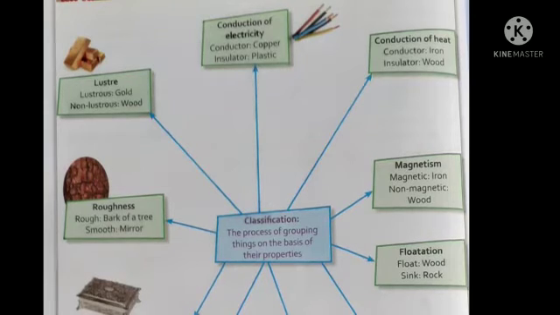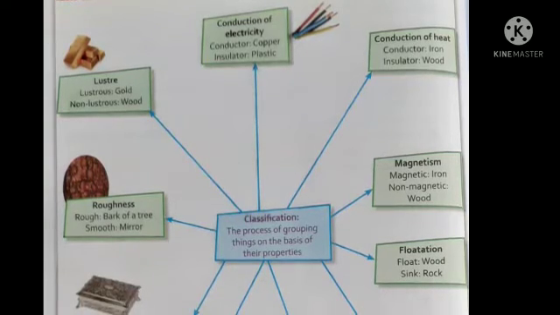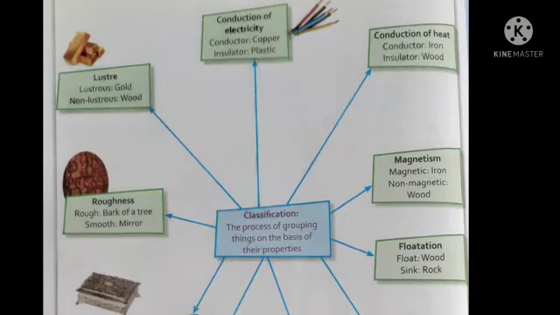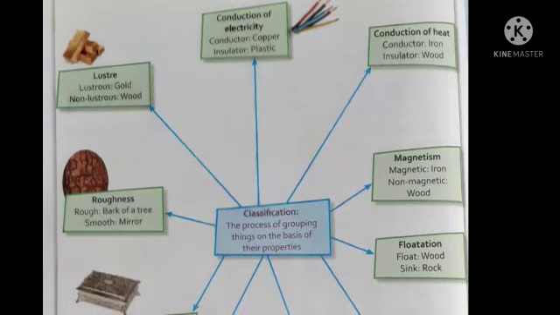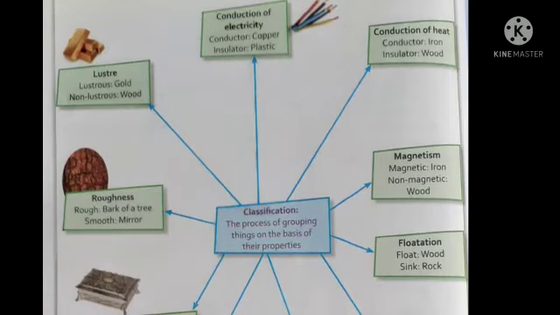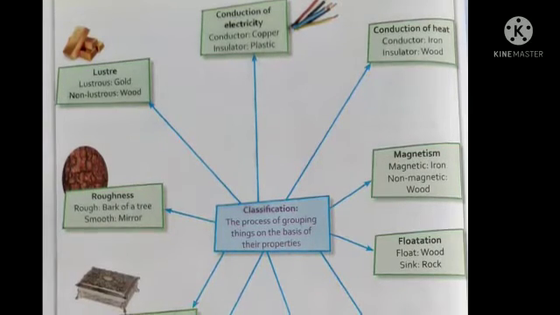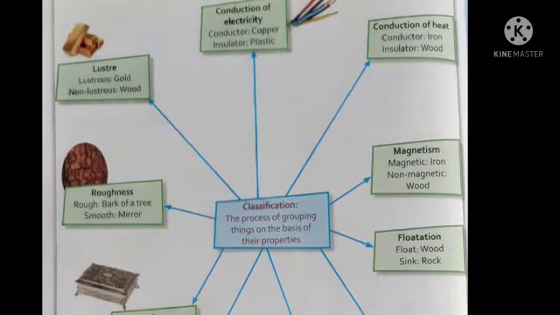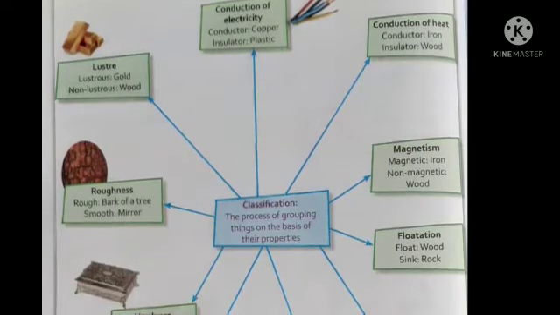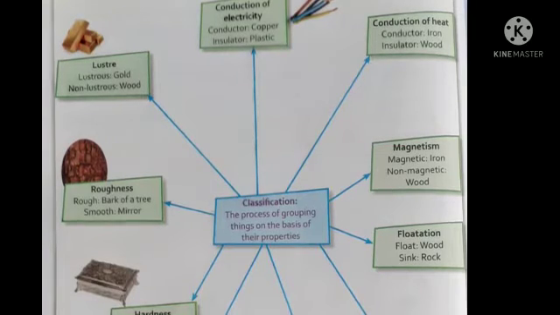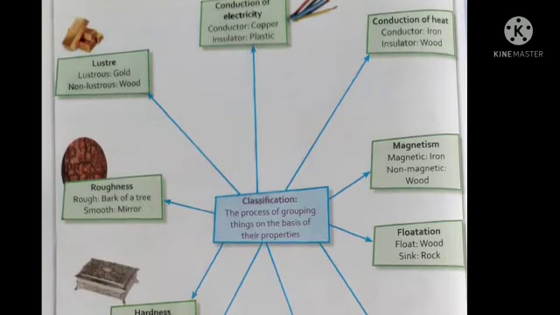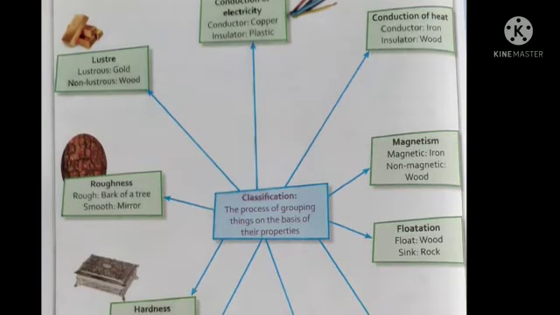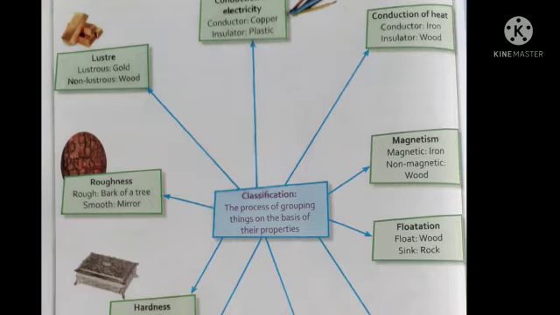Luster. Luster is a property through which we can see whether the material is shining or not. For example, gold is a lustrous material, which means it exhibits shining property, while wood is non-lustrous. Now, conduction of electricity. Students, conductors are the materials which can conduct electricity, while insulators are the materials which do not conduct electricity. An example of a conductor is copper, while an insulator is plastic.